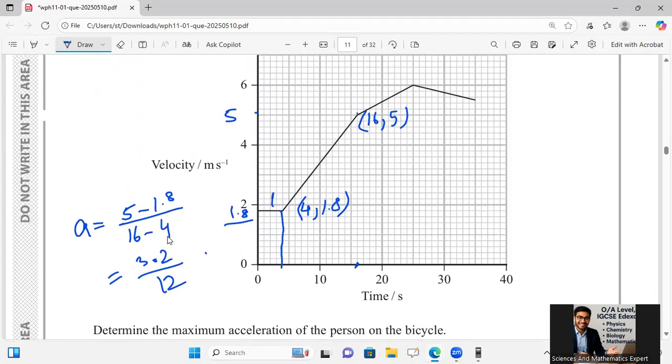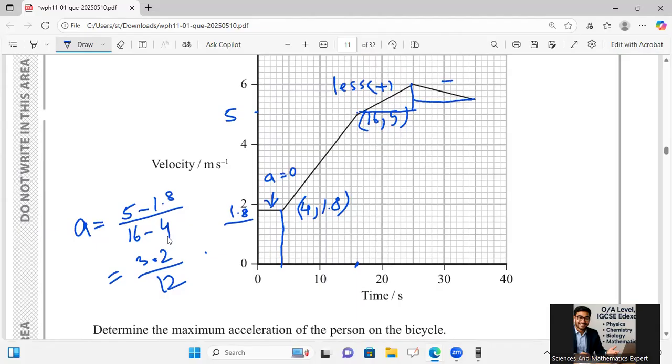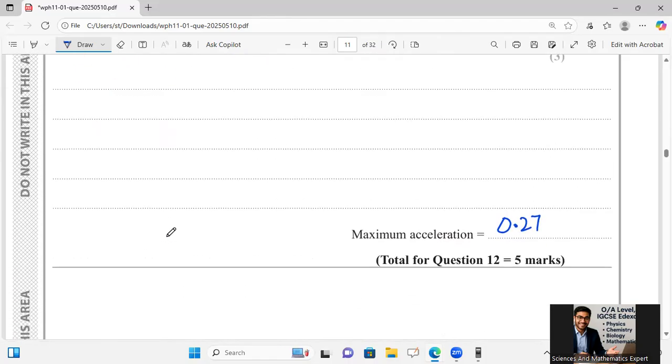Here I will say acceleration is 0. For this one, it is slightly changing: acceleration is positive but with less value, and then it is negative, and acceleration also shows some value. So the maximum acceleration is where the graph has changed its steepness more. It is more steep, so the acceleration is maximum, which I have calculated for this section, because he was asking about the maximum acceleration.